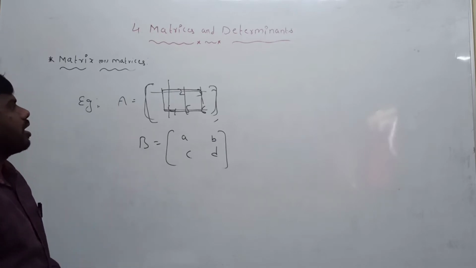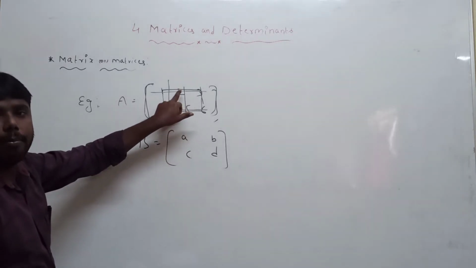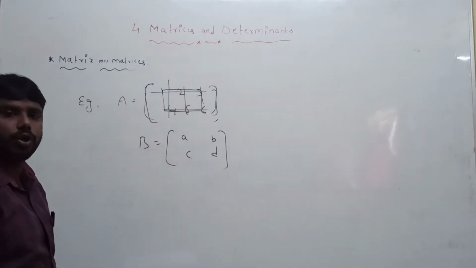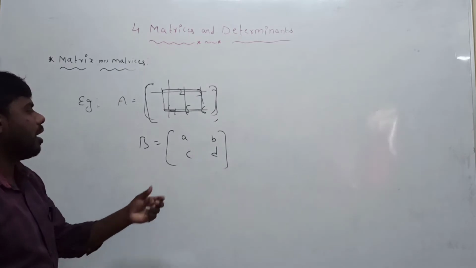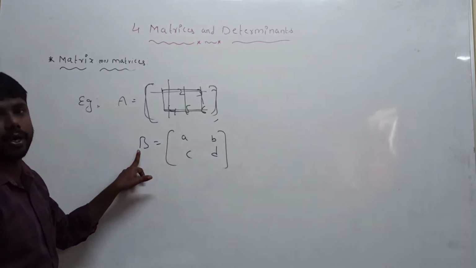Listen carefully. The numbers in the matrix are called elements of the matrix. Generally, elements are denoted by small letters, and a matrix is denoted by capital letters.